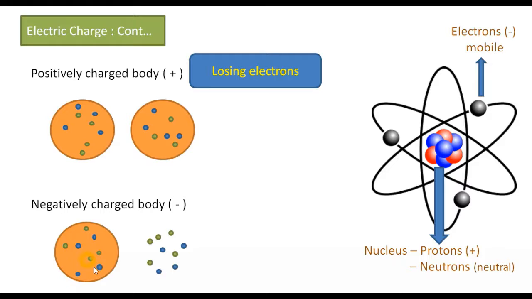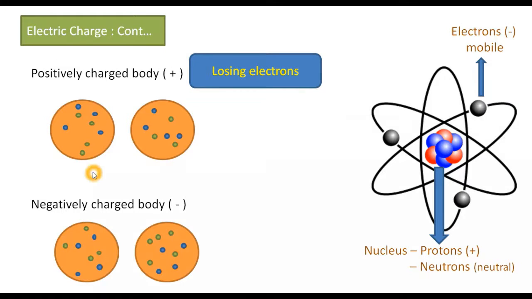Now, if this atom gains one more electron, it will have 5 electrons and 4 protons. So by gaining electrons, it has an overall negative charge, and the atom becomes negatively charged. If an object has more negative charge, we can say the object becomes negatively charged.